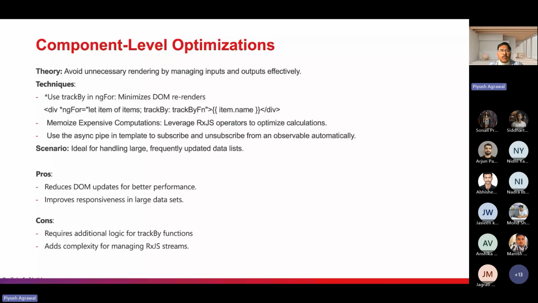Say we have hundreds of items in the array. If we are not using trackBy, updating any single item means hundreds of DOM elements are going to be updated. But if we are using trackBy, only the specific element is going to update, one instead of 100. So it optimizes at the component level.